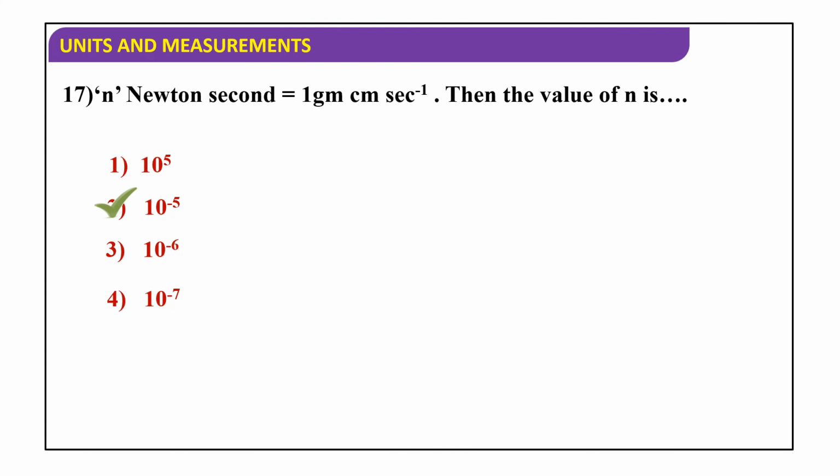This is the relation between units of force. 1 Newton is equal to 10 to the power of 5 dynes. 1 dyne is equal to 10 to the power of minus 5 newtons. Okay.